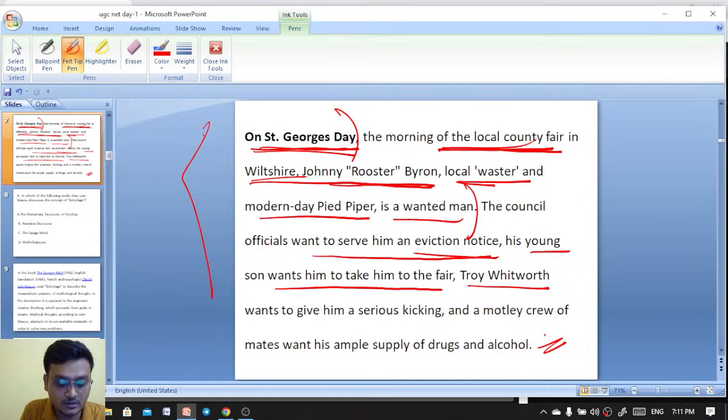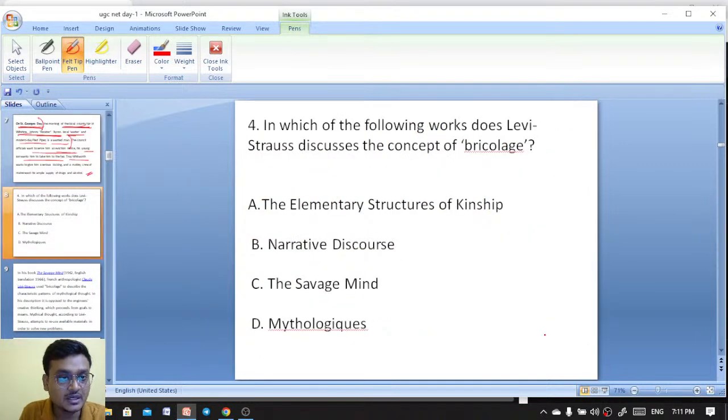Chalo. Next question. Do answer in the comment box. In which of the following works does Claude Lévi-Strauss discuss the concept of bricolage? Now you can answer. This was discussed earlier.